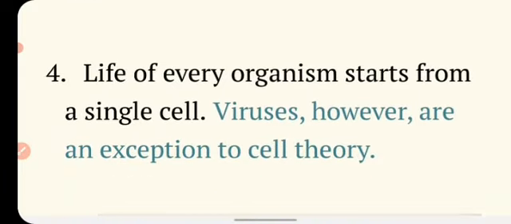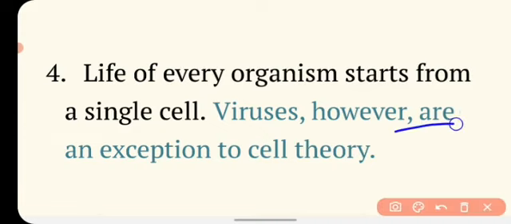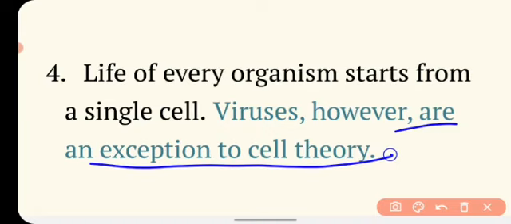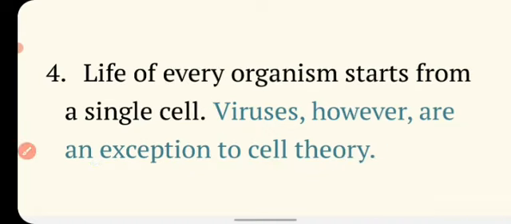Life of every organism starts from a single cell. This is the fourth statement of cell theory, and there is an exception to cell theory, that is viruses. Viruses are an exception to cell theory because they are not a cell. They are not a true cell, but they somehow behave like a living organism, but they do not contain the cell.